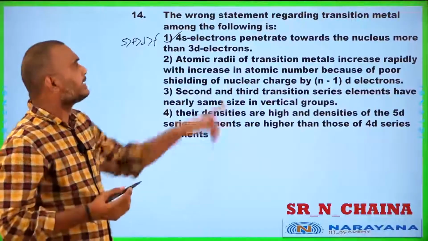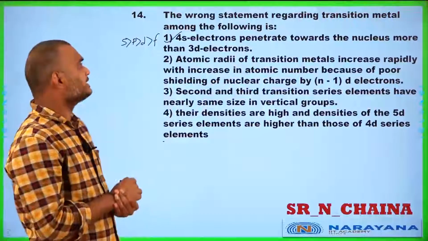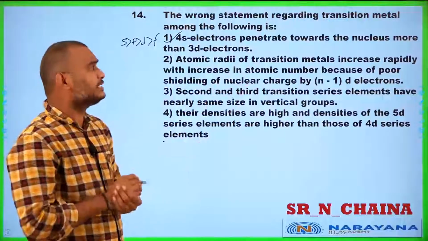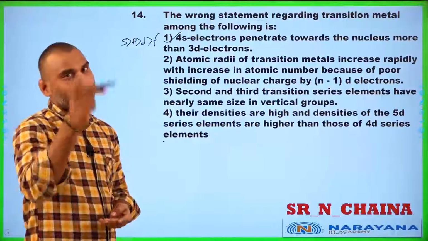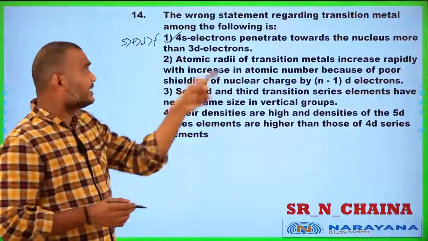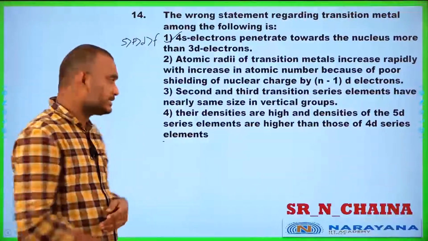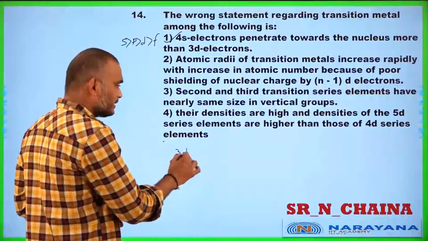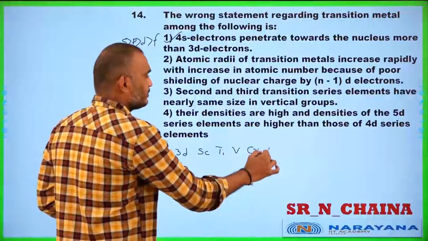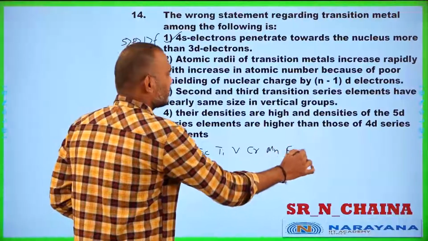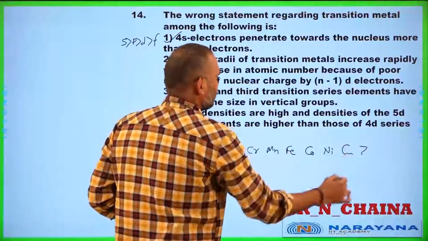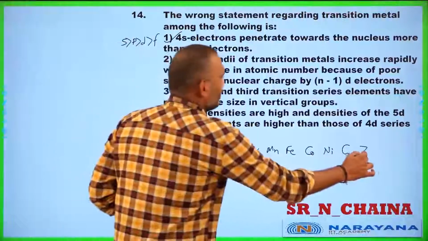Next, see, students: atomic radii of transition metals increase rapidly with increase in the atomic number because of poor shielding power of nuclear charge by n-1 d electrons. Absolutely wrong, students. Take the 3D series as the best example: scandium, titanium, vanadium, chromium, manganese, iron, cobalt, nickel, copper, zinc.